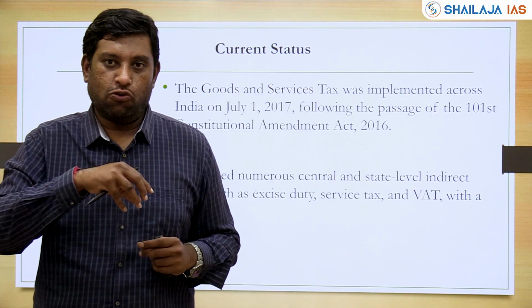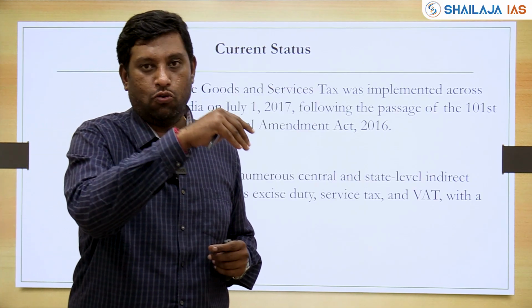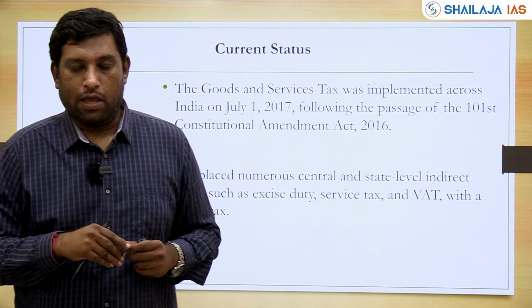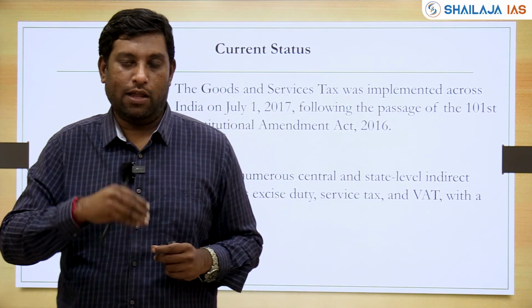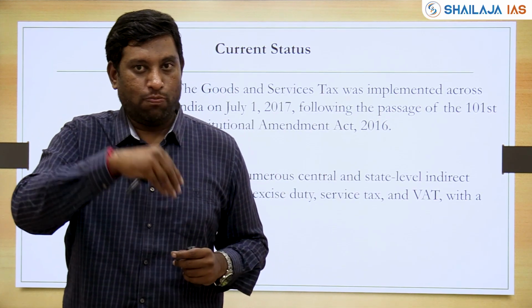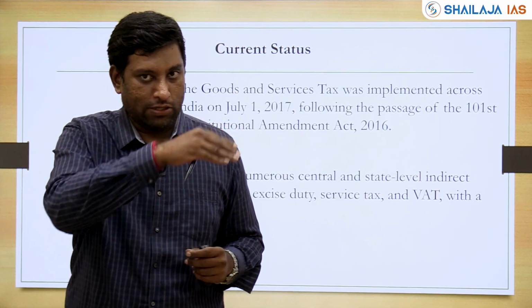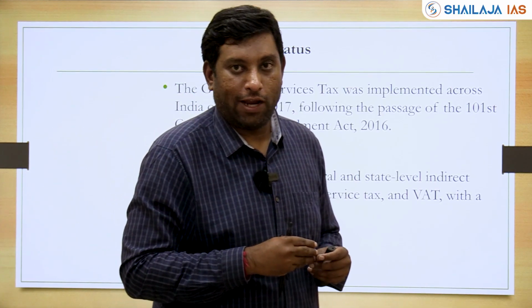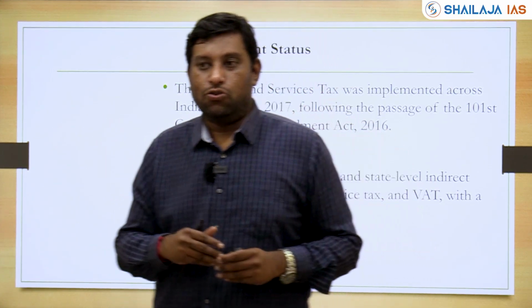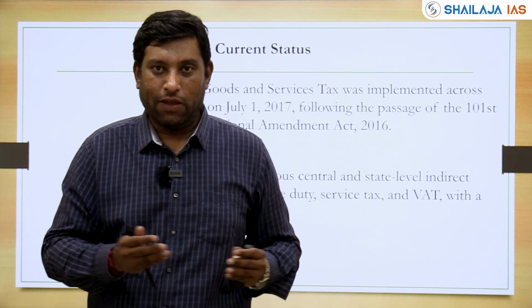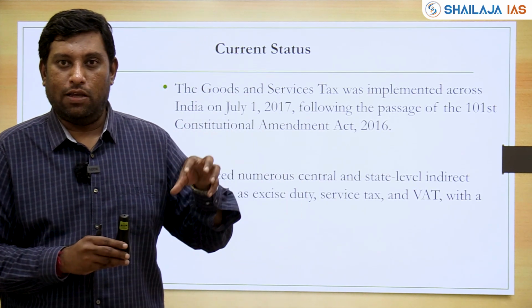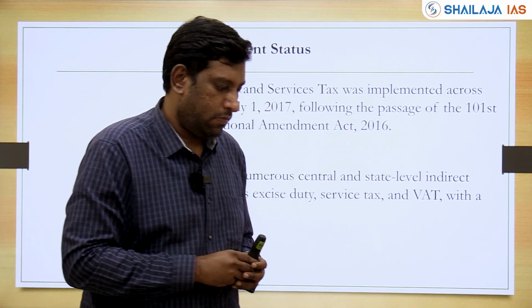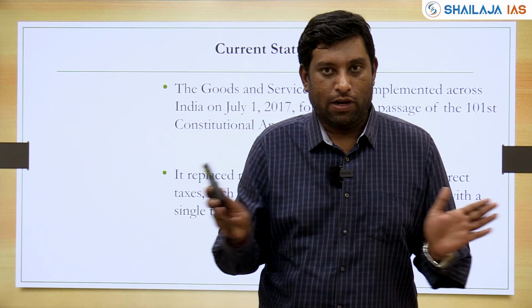If a good was supposed to be moved from, for example, Gujarat to Kerala, it would cross Maharashtra and Karnataka and then enter Kerala. In each state, it had to pay taxes, since it was passing through these states. Something called octroi tax was present. So a cumulative or cascading effect used to take place because of the different economic markets present. But now everything is under one market.